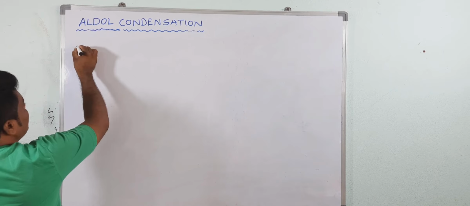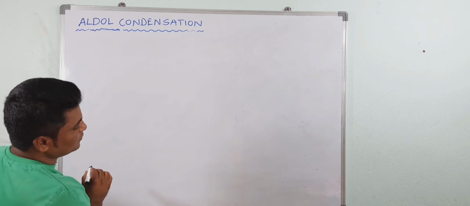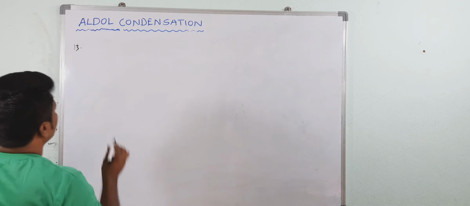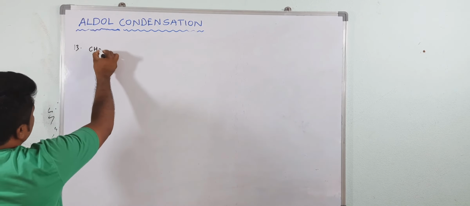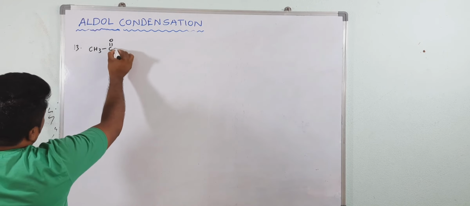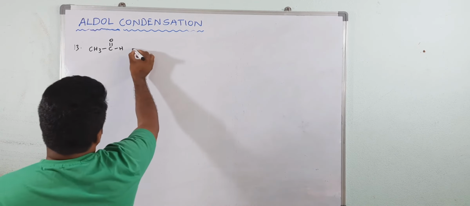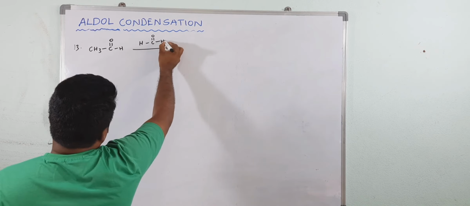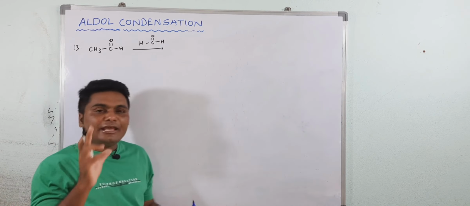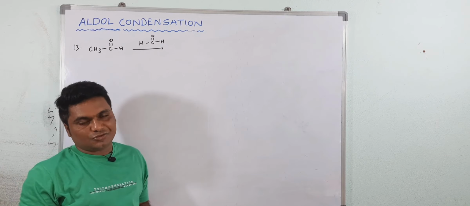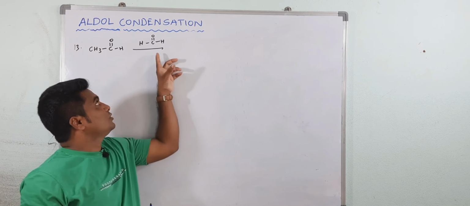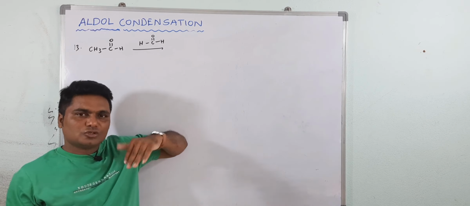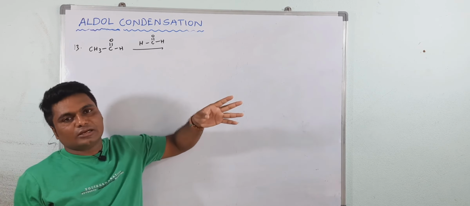That is number 13. Now I am giving here CH3, C double bond O, CH, and here C. See, I am not using any name like cross-aldol condensation, because if you do, these are the two different targets. Cross-aldol, but I am not using any name. In the next video I will explain the cross-aldol condensation.